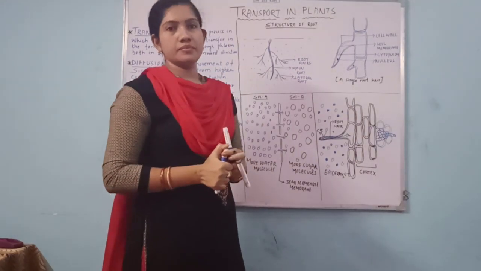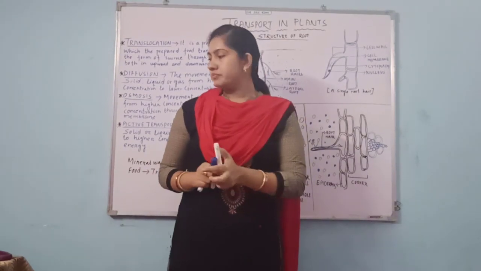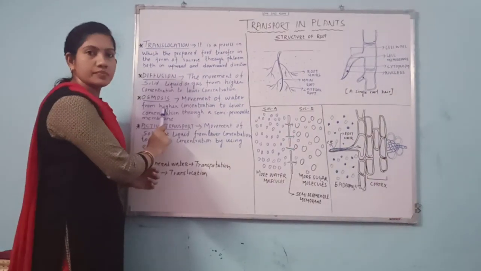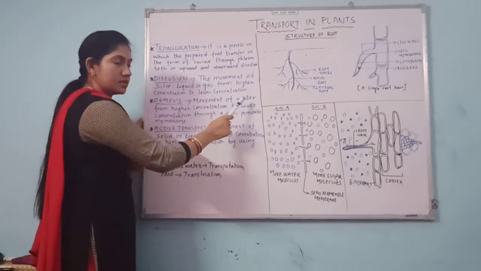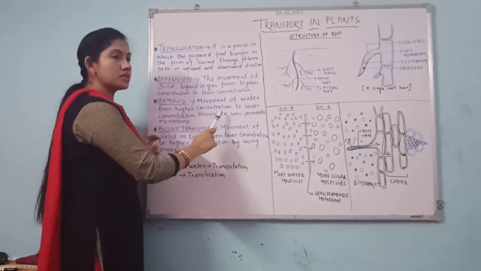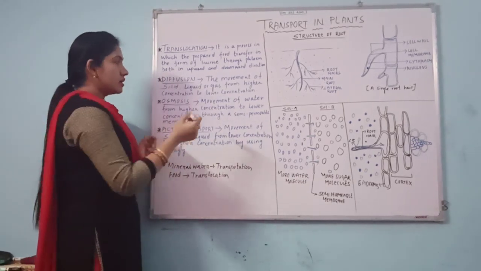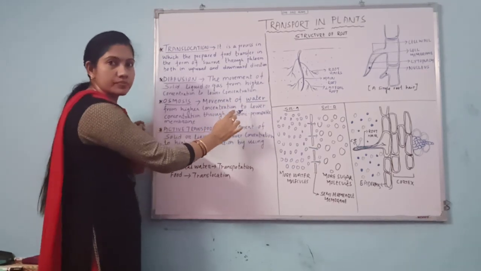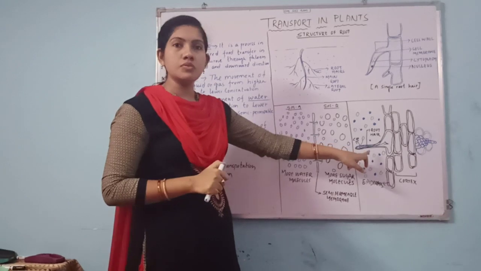So here comes another term. What? Osmosis. What is osmosis? Movement of water from higher concentration to lower concentration through a semi-permeable membrane. Do not forget this movement of water. We can use the term osmosis for the absorption of water.